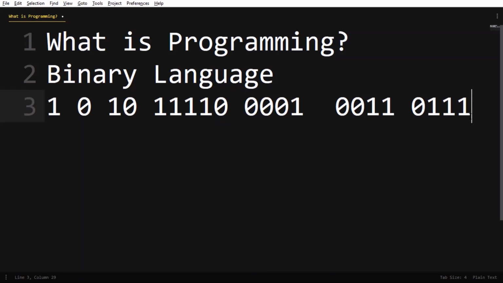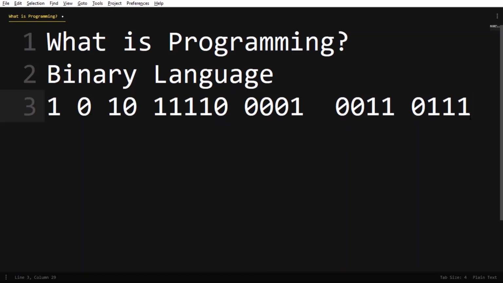So the brilliant solution that we came up with is programming languages. Programming languages are nothing but the medium of communication between a human and a computer. So what is programming?